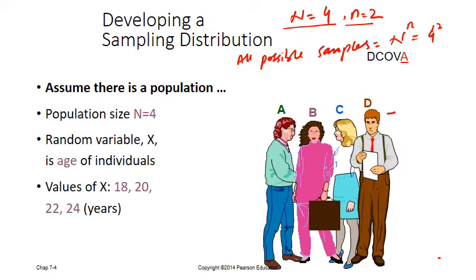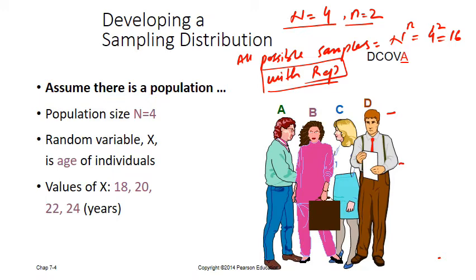So 4 raised to power 2 is 16. This is how we can draw all possible samples. This is with replacement. Later we will see without replacement how to find all possible samples. So there would be 16 possible samples.